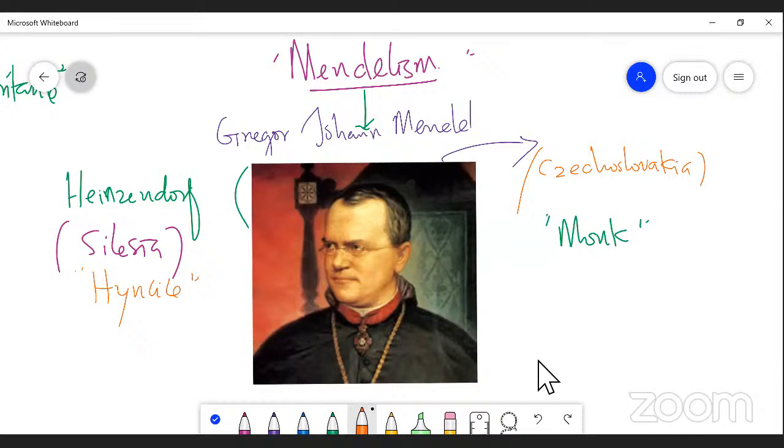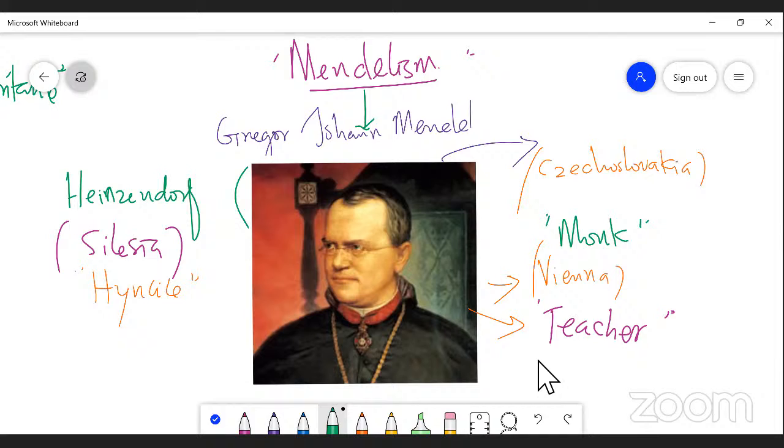Then after completion of his school education, he went to Vienna. Then he got a job, a teacher post. The rest of his time was spent in the garden.